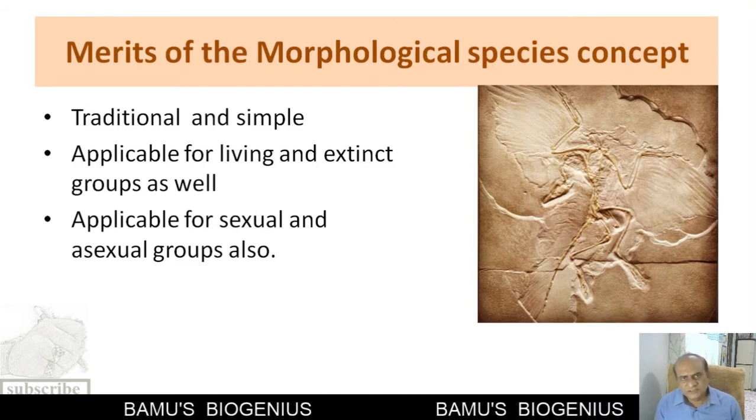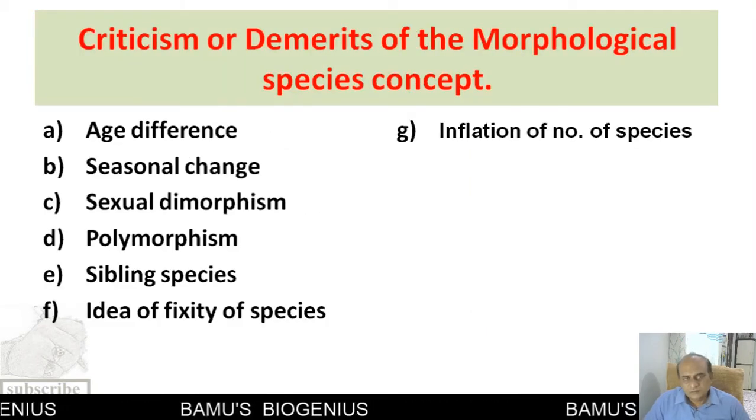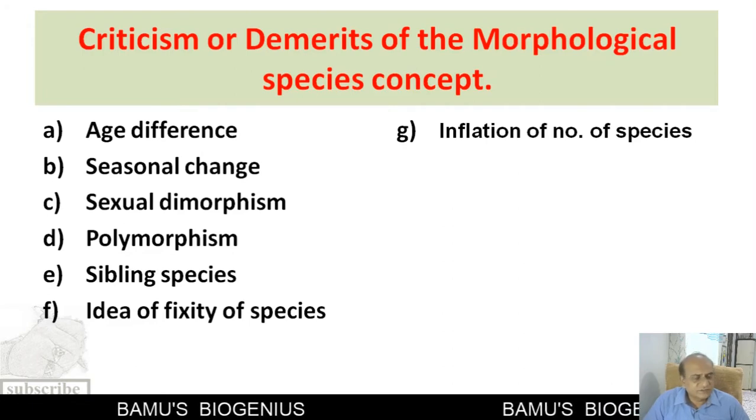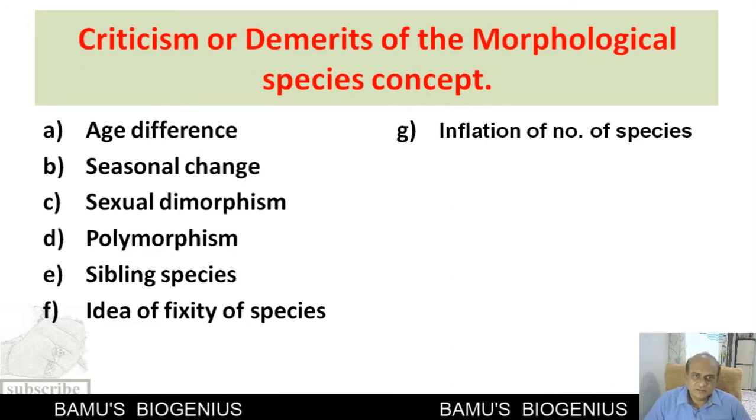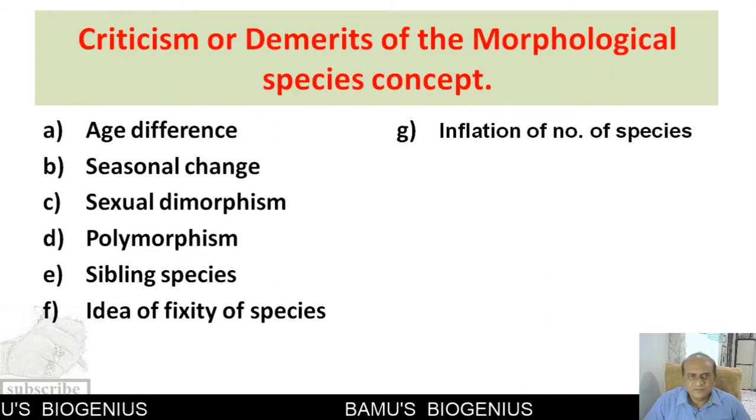So all these are the merits of a morphological species concept. Now we will discuss the criticism or demerits of the morphological species concept. The first demerit is the age difference. When there is an age difference, there is a tremendous difference in the morphology of the animal.